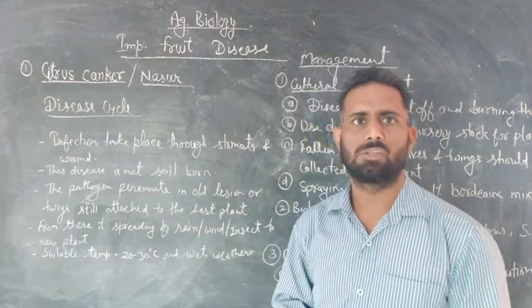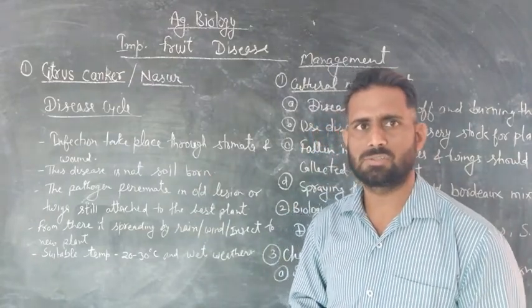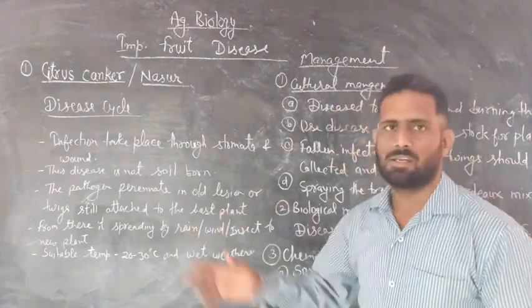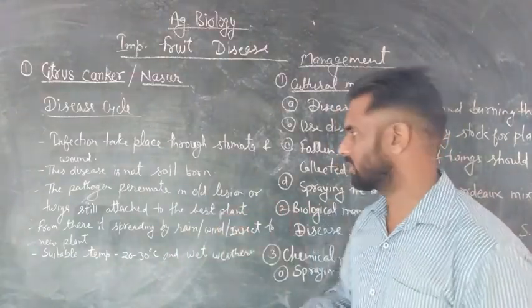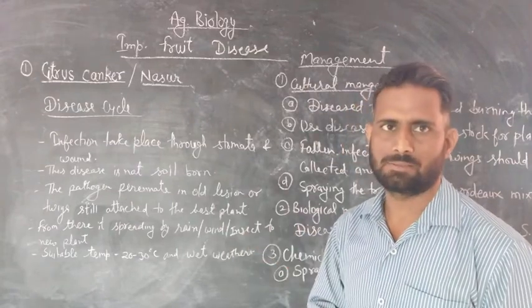The pathogen perennates in the old lesions and twigs still attached to the host plant.